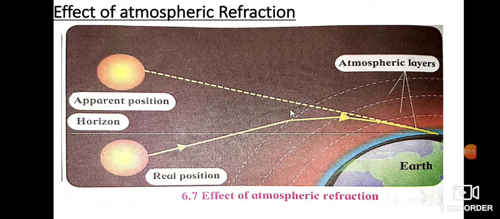Thus we see the sun even before it emerges above the horizon. The same thing happens at the time of sunset, and we keep seeing the sun for a short while even after it goes below the horizon. So we saw two effects of atmospheric refraction.